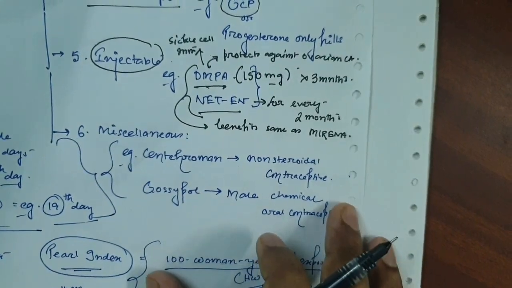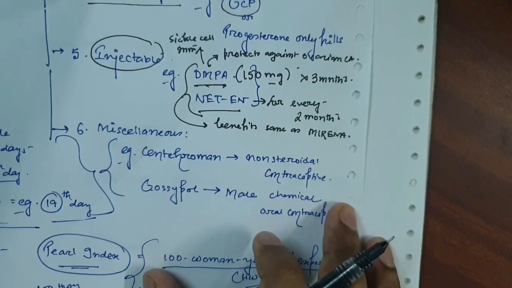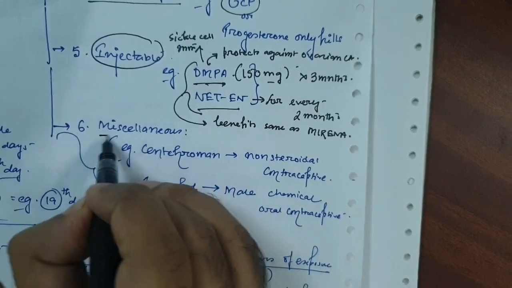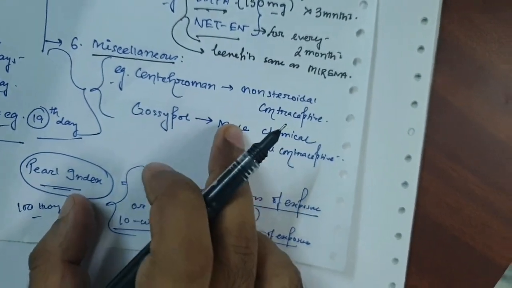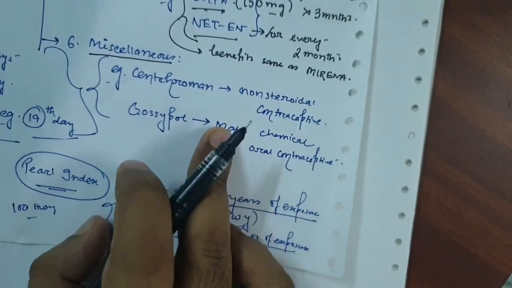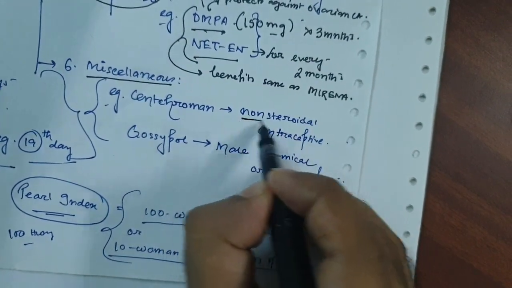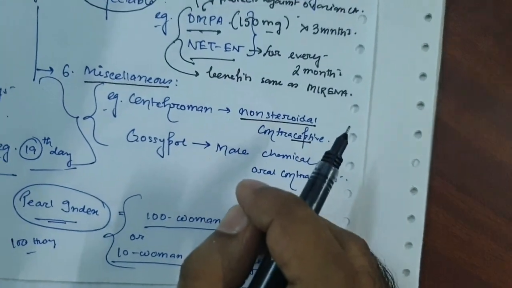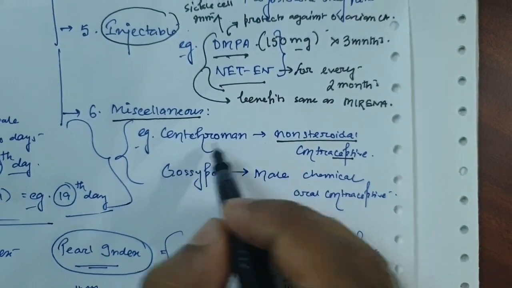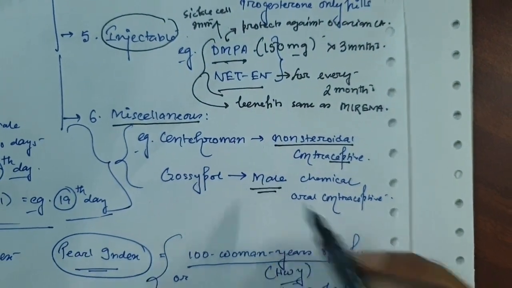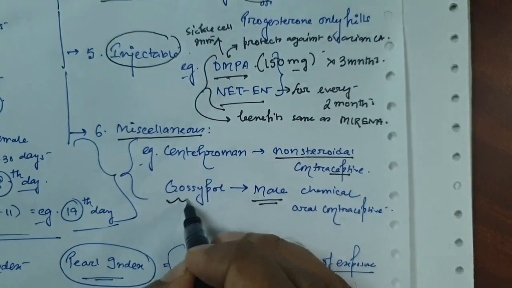And let's move to another method, a miscellaneous method of the contraception. We already know two names. One is the Centroman, which is a non-steroidal contraceptive. It may be asked as an MCQ or short note, which is a non-steroidal contraceptive used nowadays. Its name is the Centroman, and the male chemical oral contraceptive name is Gossypol.